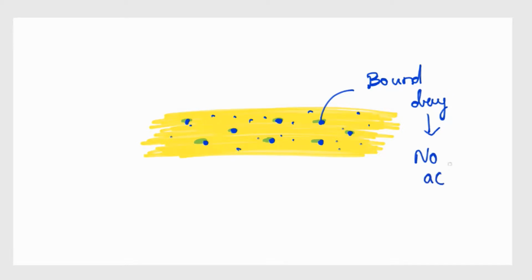When the drug is bound to a protein, it is called bound drug, and when it is not bound to a protein, it is called unbound drug. A bound drug cannot produce any action, whereas an unbound drug is a free drug and it can produce action. It will produce a therapeutic response, which is desired.